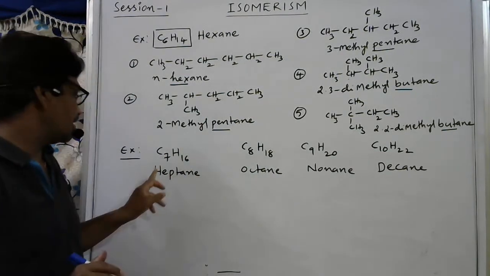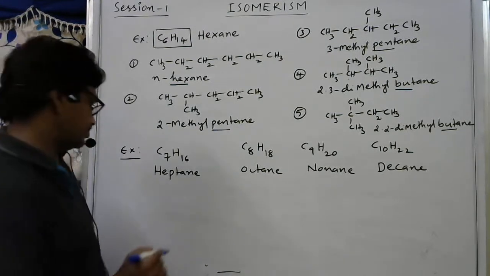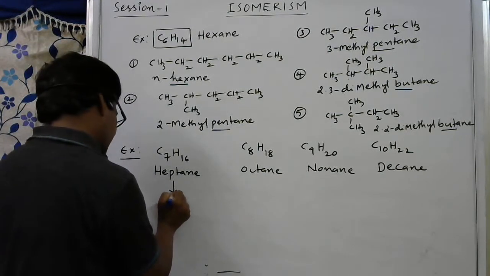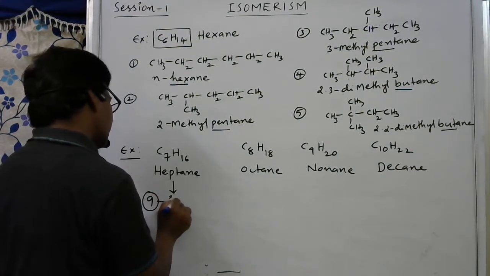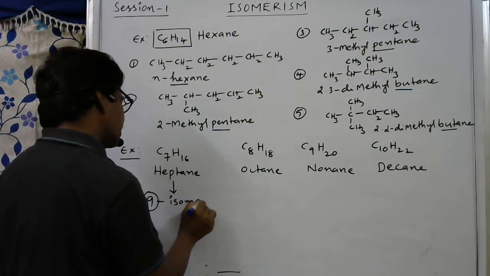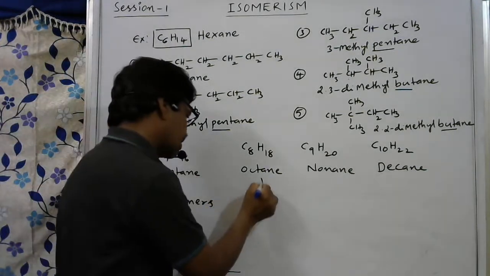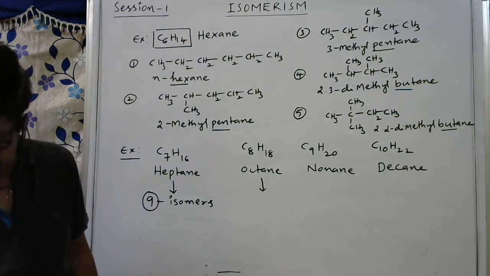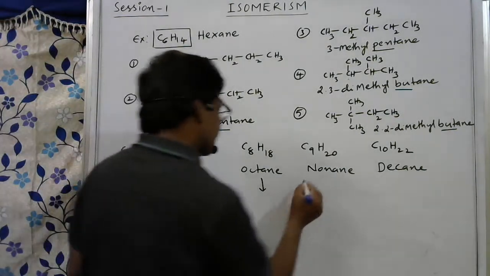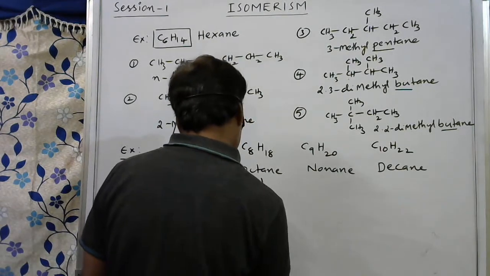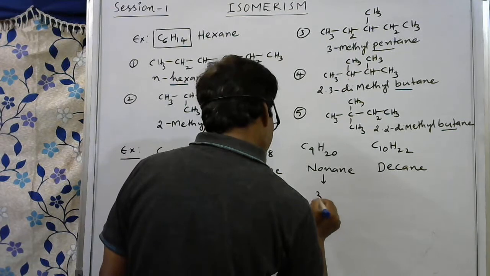Then heptane contains 9 isomers. How many? It has 9 chain isomers. For octane, it is 18 isomers.